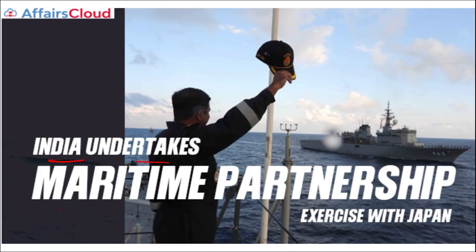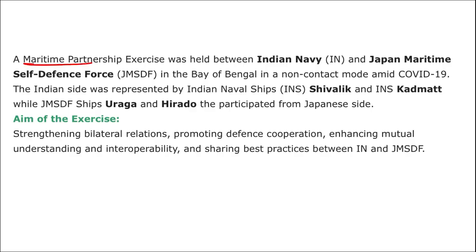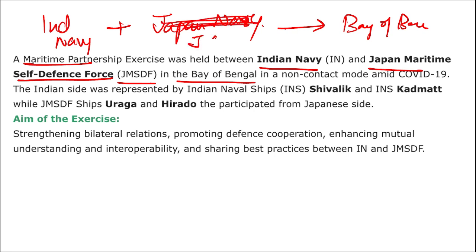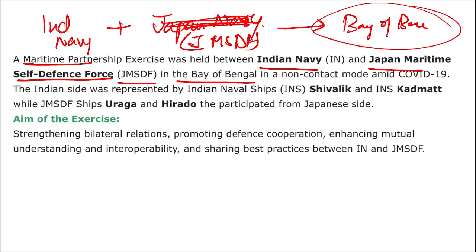Then India undertakes a maritime partnership exercise with which country? With Japan. A maritime partnership exercise was held between the Indian Navy and the Japan Maritime Self-Defense Force, JMSDF, in the Bay of Bengal. So don't get confused: the Indian Navy and JMSDF took part in the Bay of Bengal.